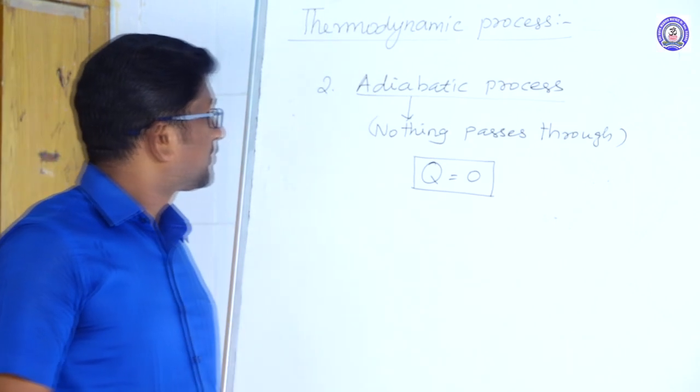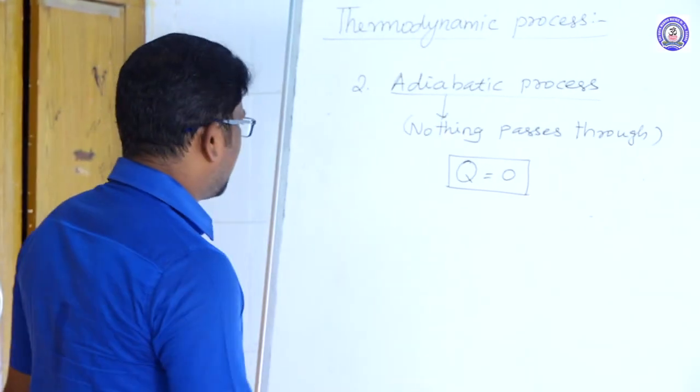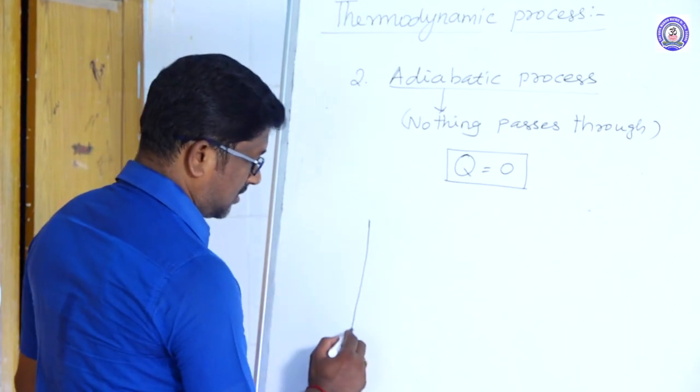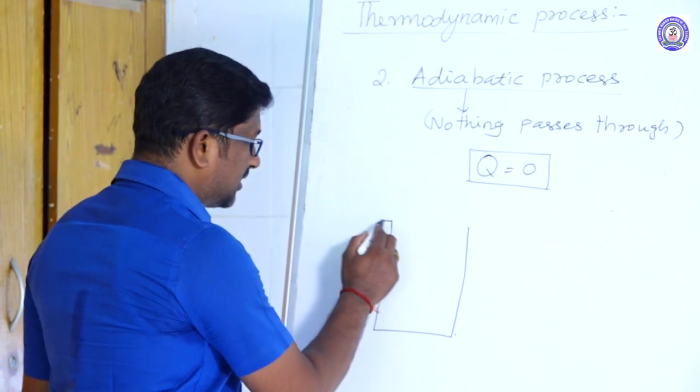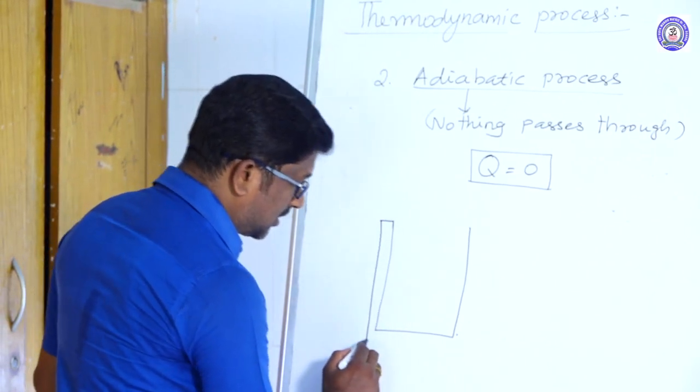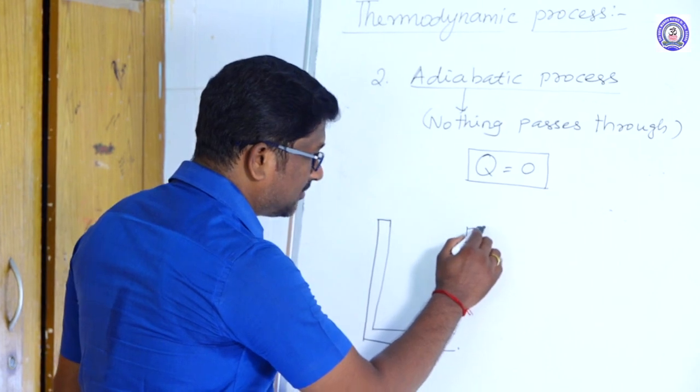Adiabatic process. Right. Again, we consider a cylinder, but with non-conducting walls and a non-conducting bottom.